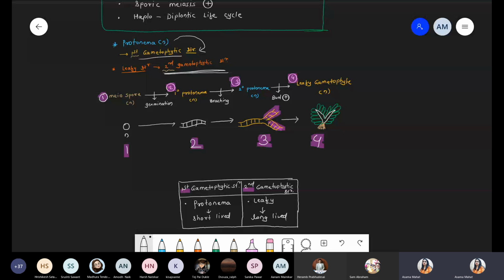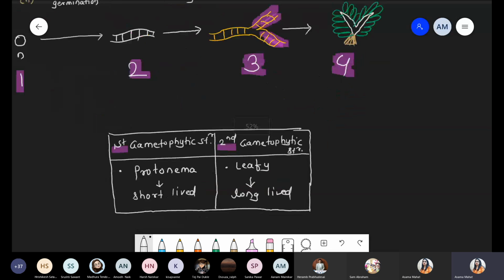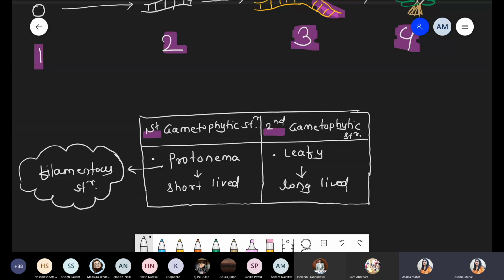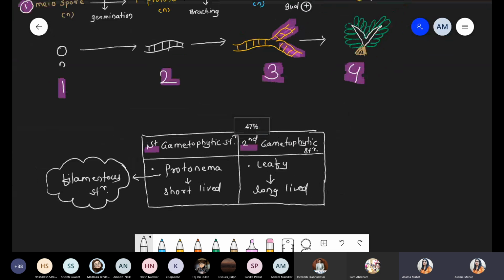I'm repeating this point again and again because you will definitely make mistakes in the paper. Please write down in the margin: protonema is a filamentous structure, which is the first gametophyte. The second gametophyte is the leafy structure. Done? So quickly check this part.